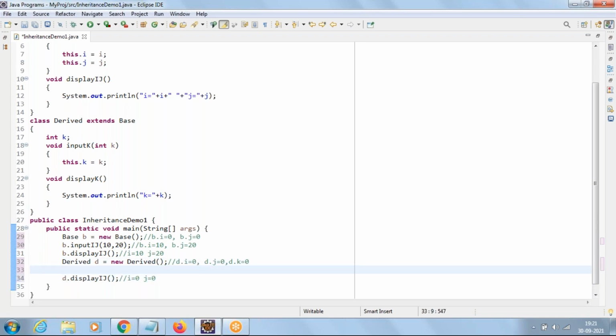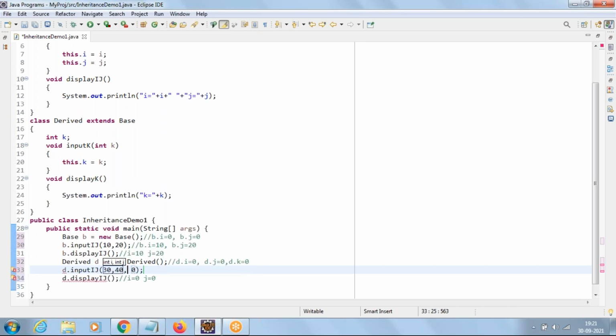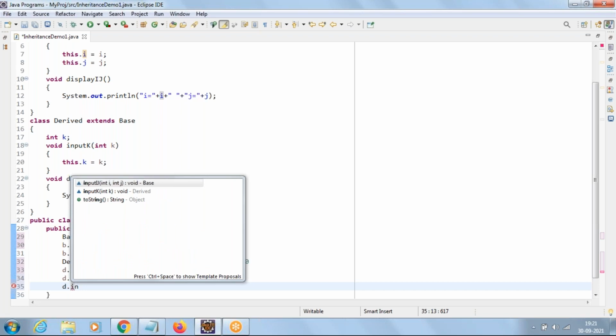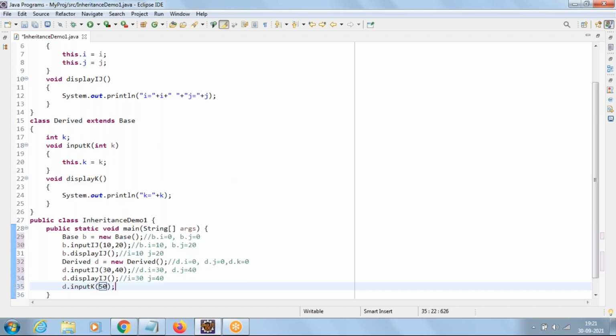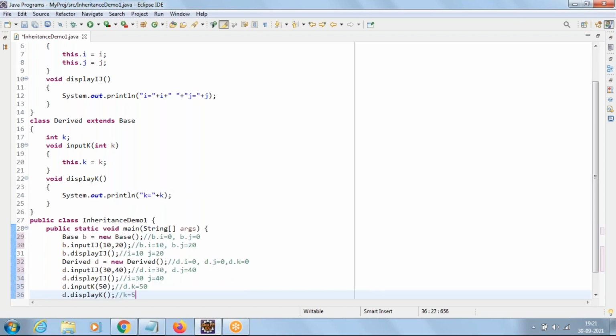Now by using the derived object, let us call the method inputij 30, 40. So who is calling the inputij method here? D object. So what will happen? For D object i will be 30, for D object j will be 40. Now when you call d.displayij, the output will be 30, 40. Now if you call the method d.inputk 50, for D object k will be 50. Now if you call the method d.displayk, the output will be k equal to 50.